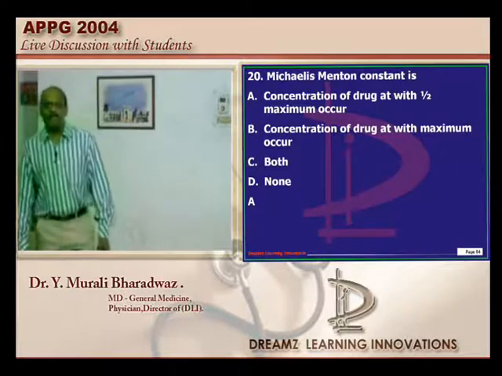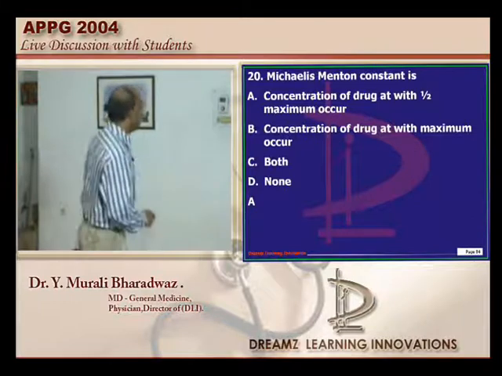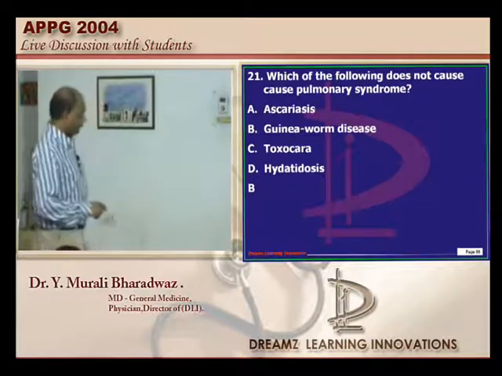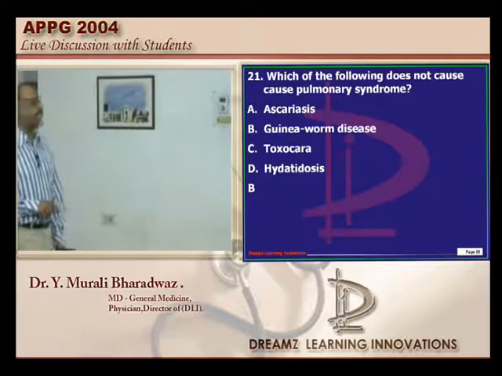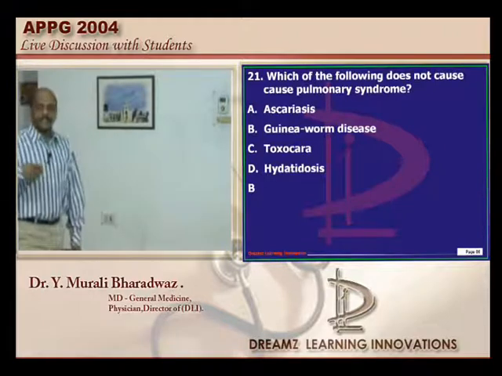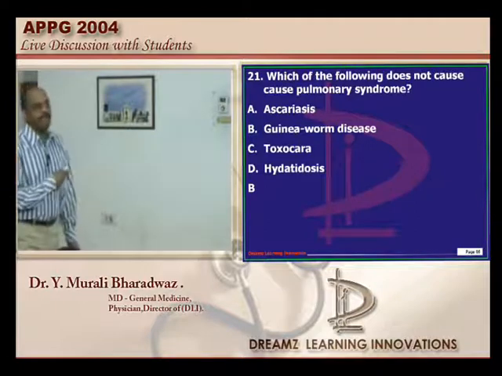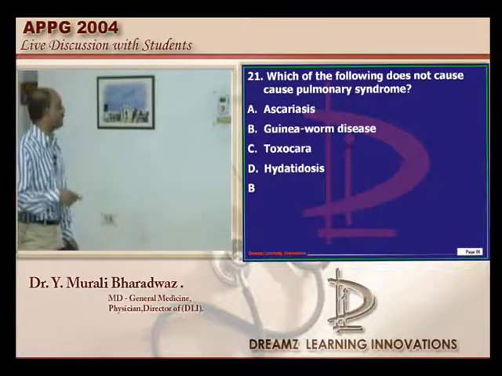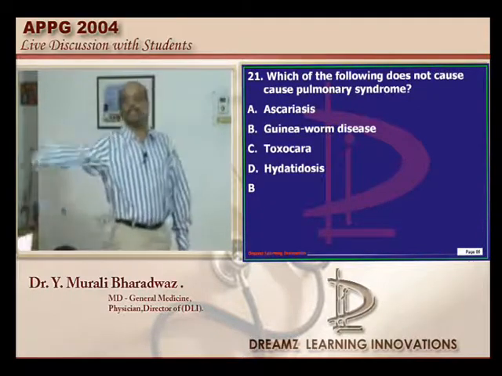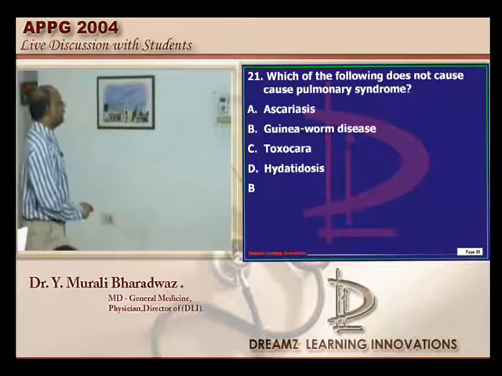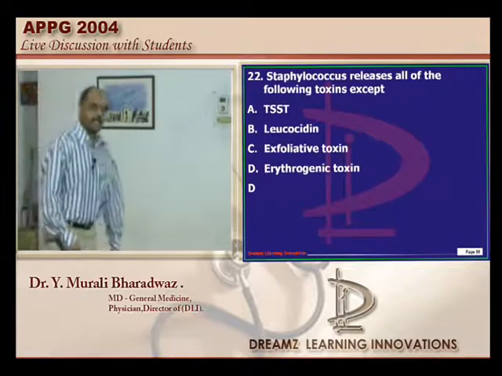Michaelis-Menten constant means what? It is that particular substrate concentration at which the velocity is half of Vmax, is what needs to be remembered. Now, let's go to the next question. Which of the following does not cause pulmonary syndrome among the parasitic infections? Toxocara canis can cause pulmonary nodules. And hydatid, anyway, we know that there is a cyst that can be there in the liver and also the lung. Ascariasis, what is that pulmonary syndrome called, doctor? Loeffler's syndrome is what needs to be basically remembered. So that is the reason you need to know that the pulmonary nodules are also caused by Toxocara. Let's go to the next question.